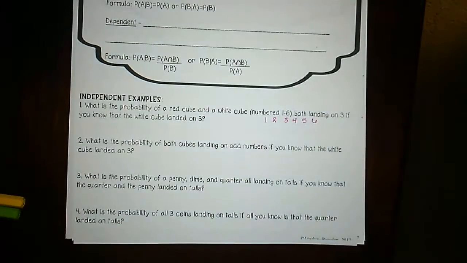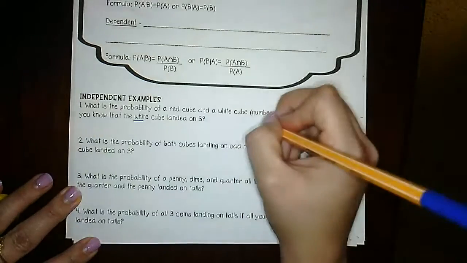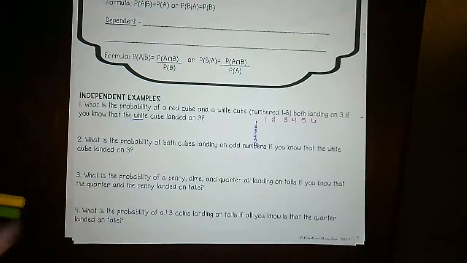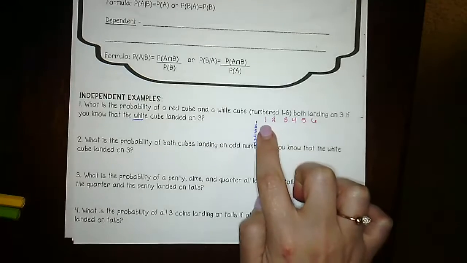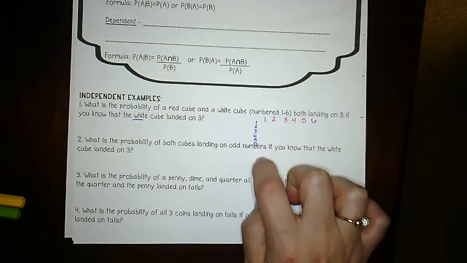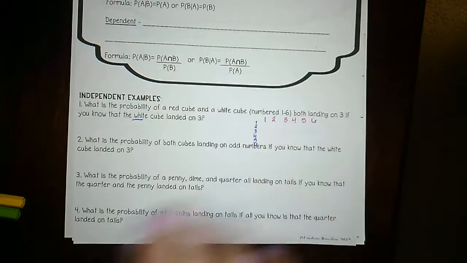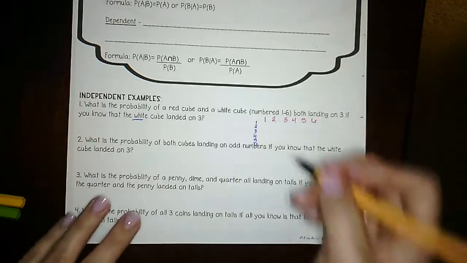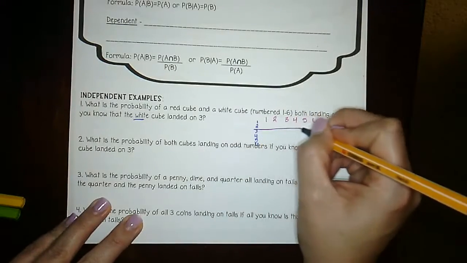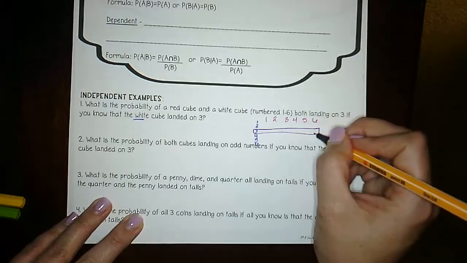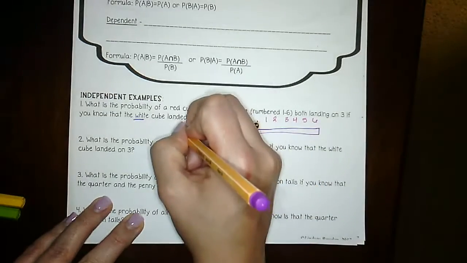And I have my white cube, which will be blue. So if I get a 1 on the red cube, I could have any of these for my white. 2, I could have any of these. Any way you think about that. This says, if the white cube lands on a 3, so the white one lands on a 3, how many possible outcomes could I have here? 6. So that's my denominator.